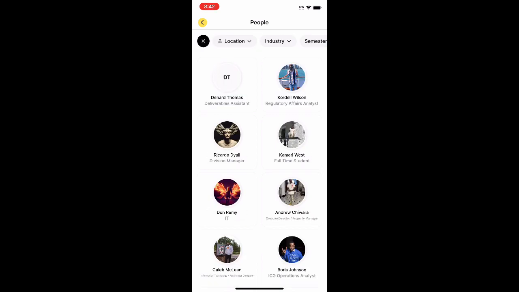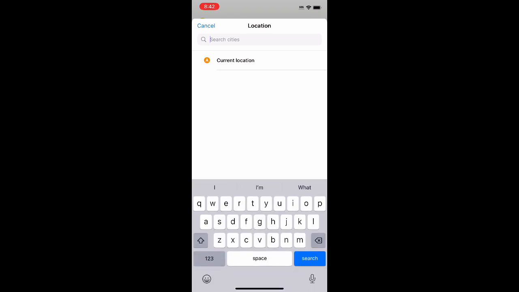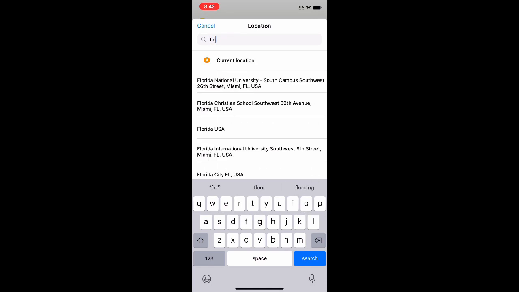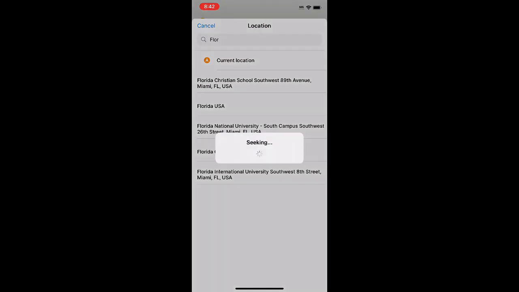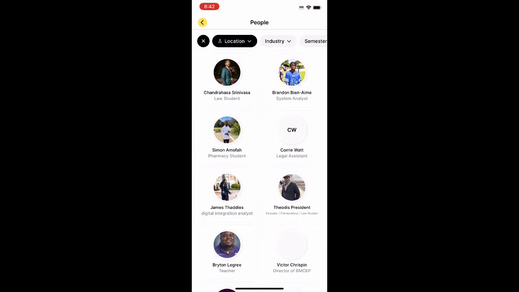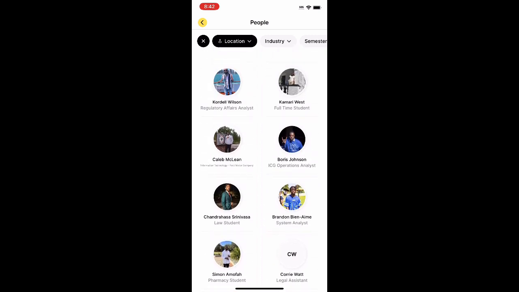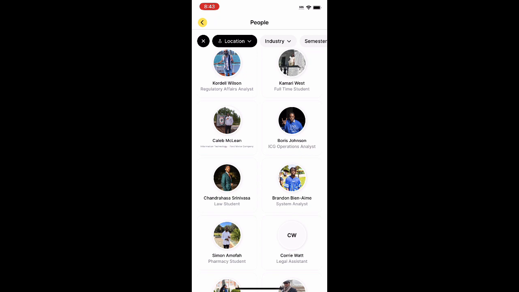Even this search, what I did is I selected Tallahassee, but these searches don't have to be that specific. I could have just written Florida, USA, and just done a Florida search. What it does is pull up all the brothers that live in Florida. So if you guys want to create events or get connected with brothers in Florida, you can do that.